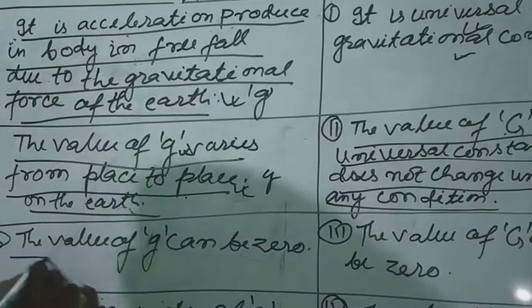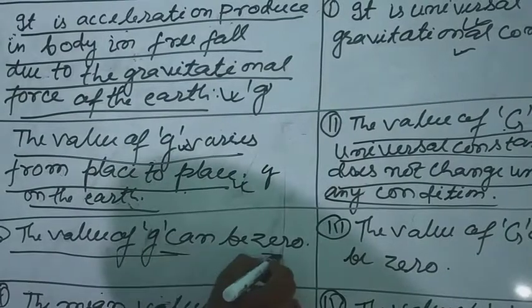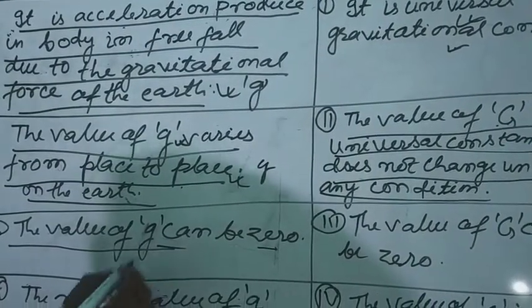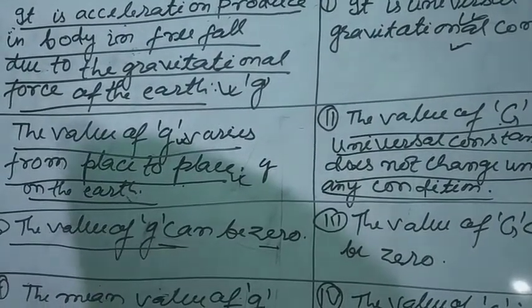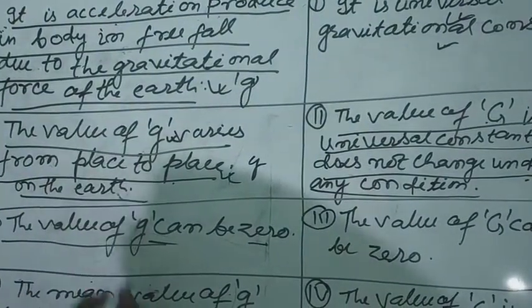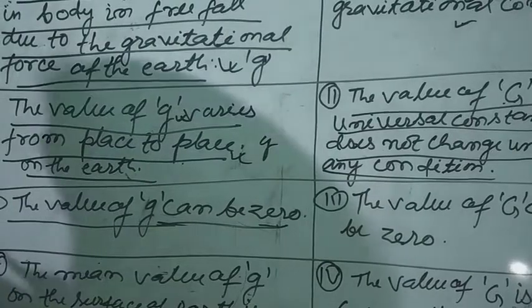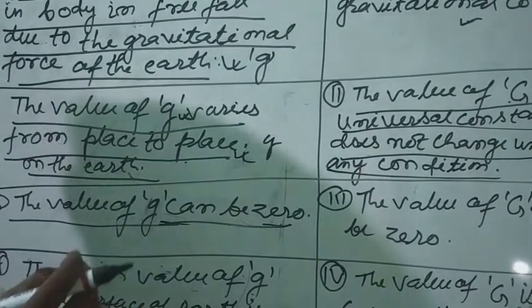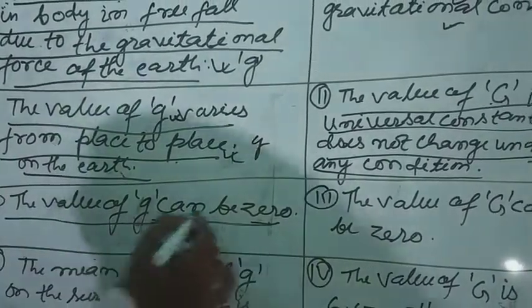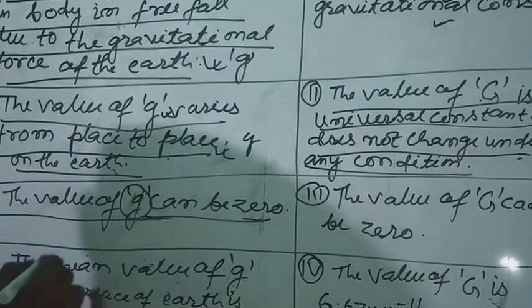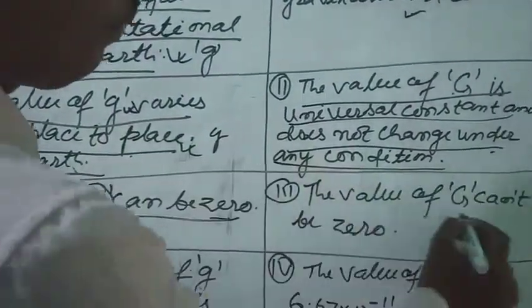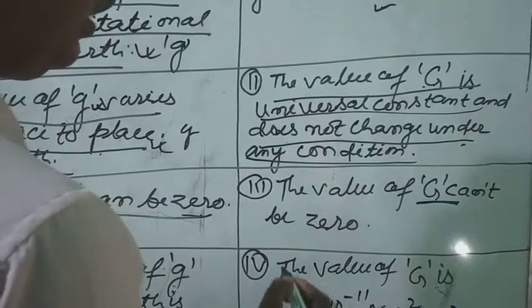The value of small g can be 0, for example at the center of the Earth, the value of g is 0. But the value of capital G cannot be 0.